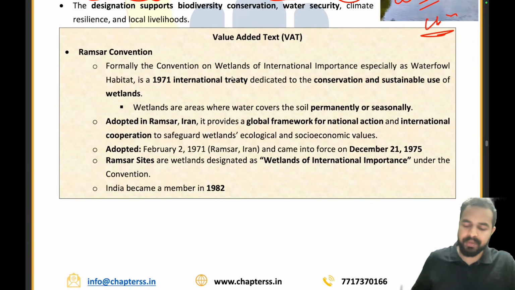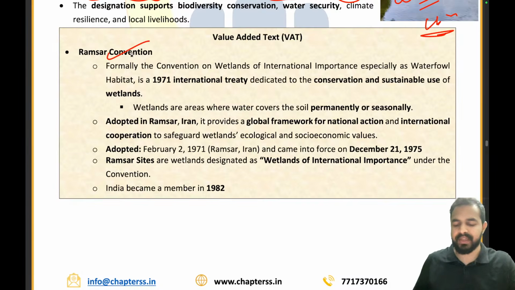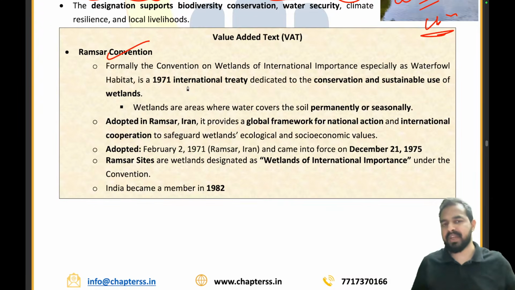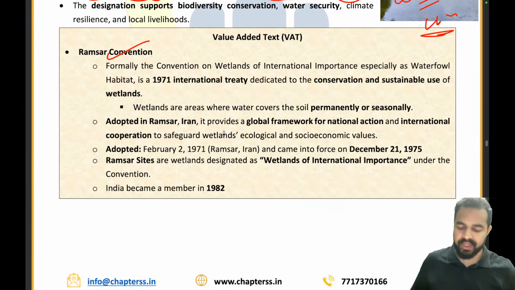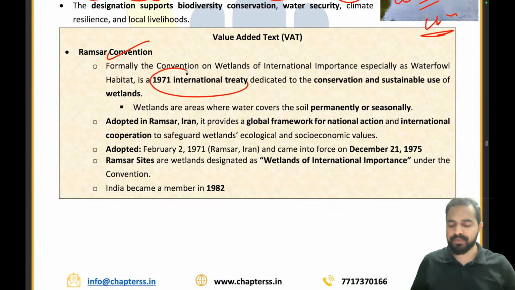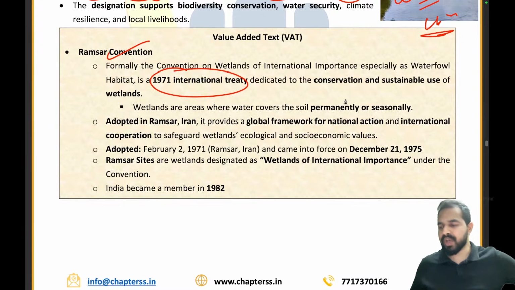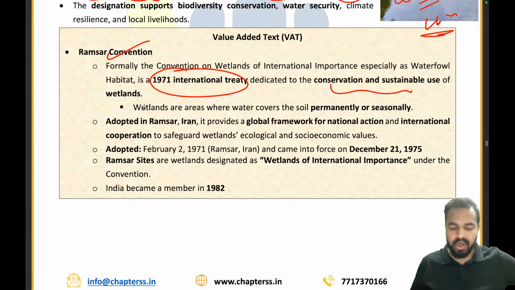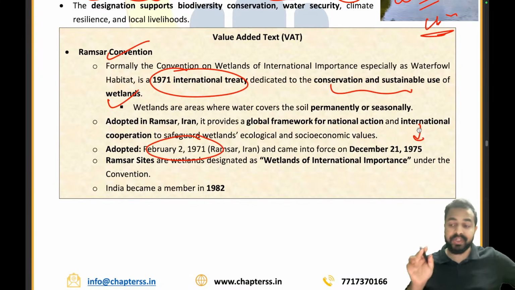Now let's try to discuss the Ramsar Convention. Guys, see, the Ramsar Convention was basically signed in Ramsar, a place in Iran. In 1971, an international treaty was signed where we basically took an oath for the conservation and sustainable use of wetlands, right? It was adopted in February 1971, and it came into force in 1975.